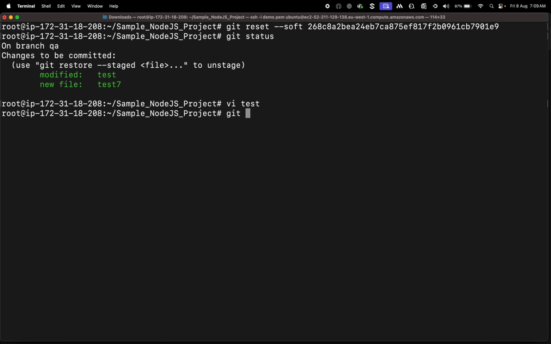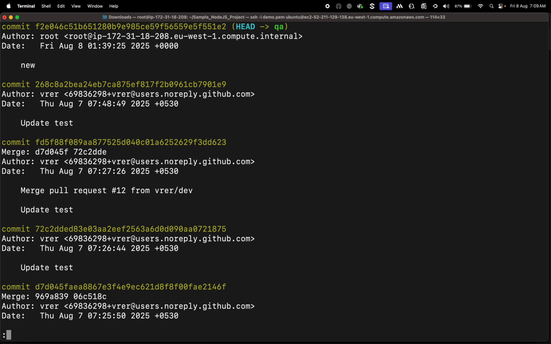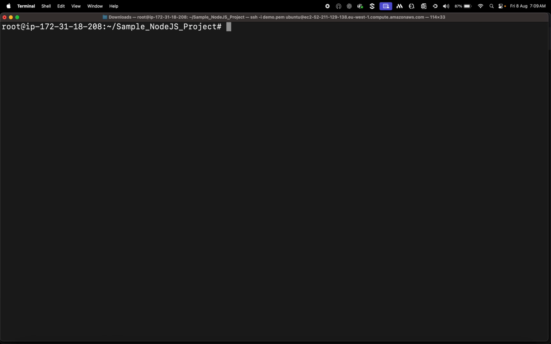So git reset soft. By now you might understand. When you have already committed, but you want to uncommit it so that you can make some more changes, at that time you can use git reset soft. I committed again. See, committed. As simple as that. Now it became a new commit. So what happens with soft is, when you give git reset soft the commit ID, it will uncommit that.